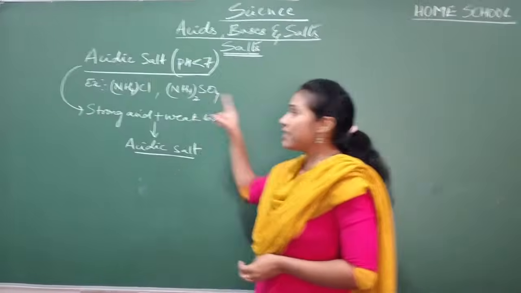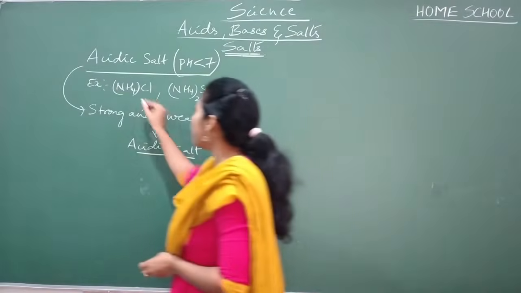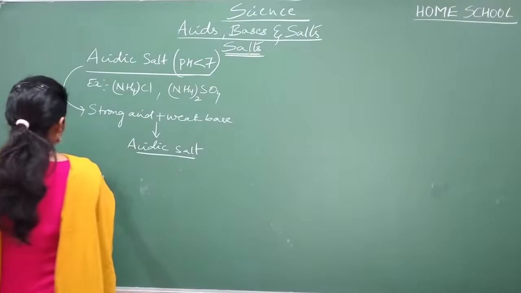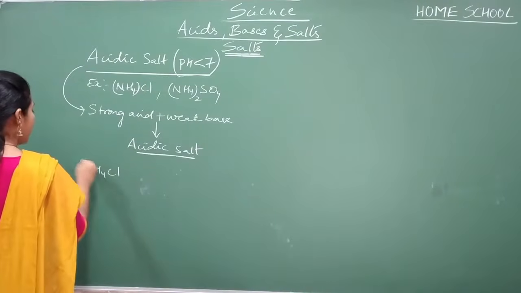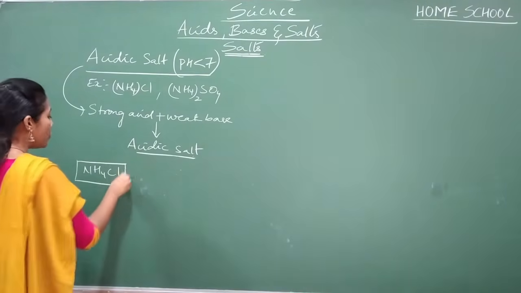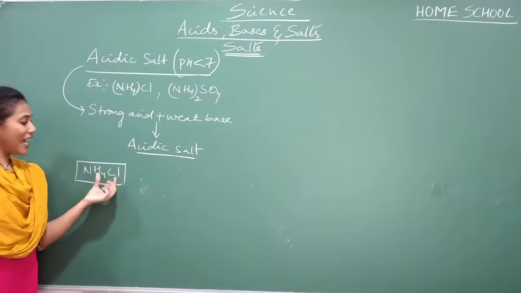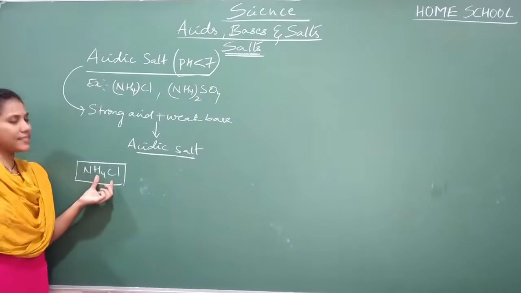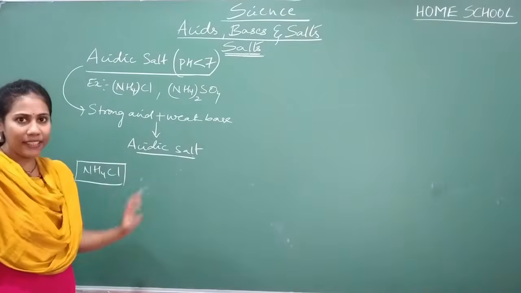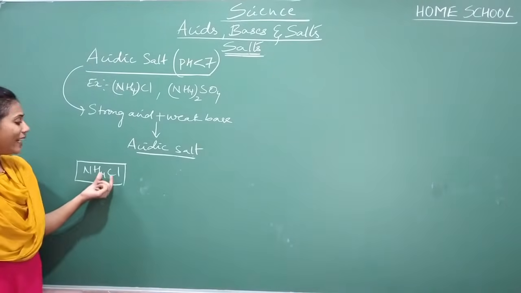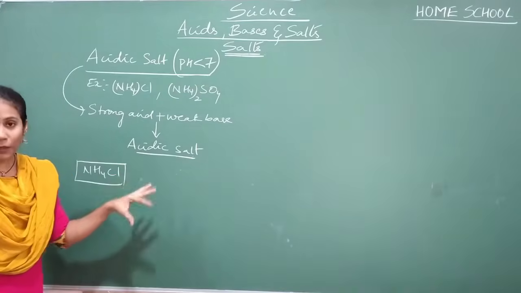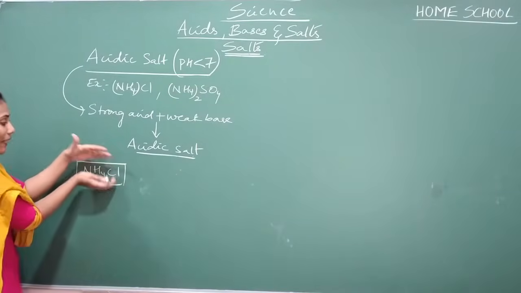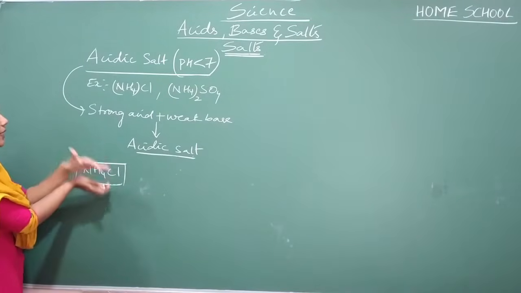Try to analyze the examples. The first example I gave is ammonium chloride. If I ask you from which acid and base this salt has come, yes, this salt would have come from some acid and a base. Can you tell what acid and what base you have taken to create ammonium chloride?